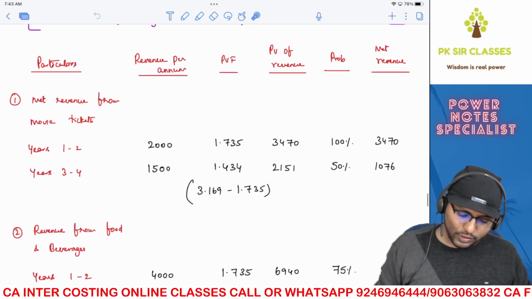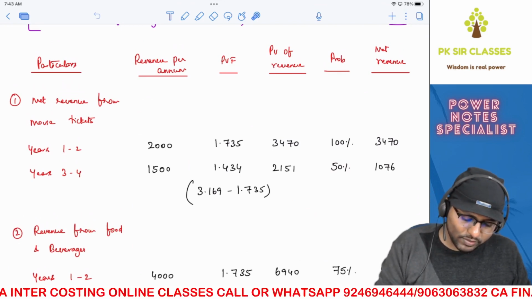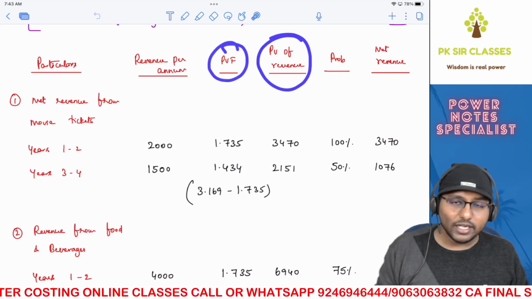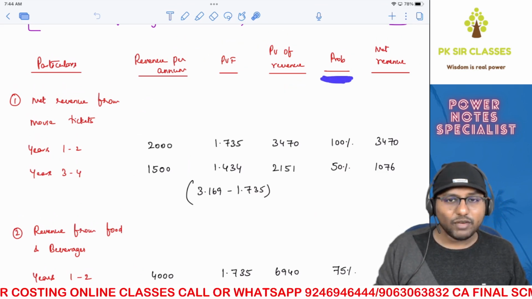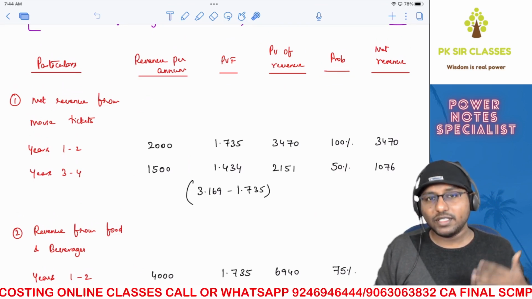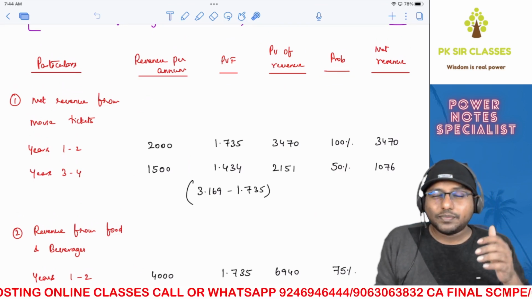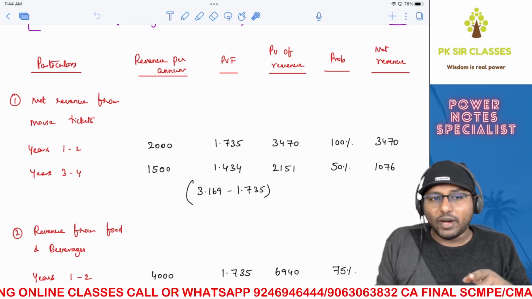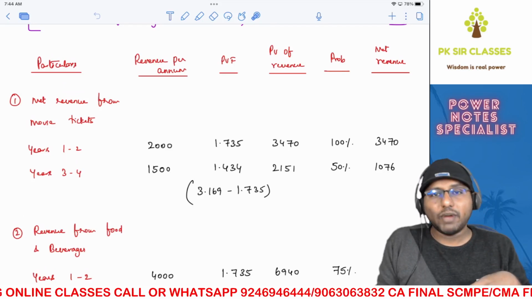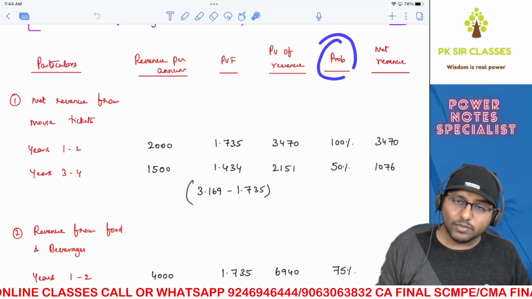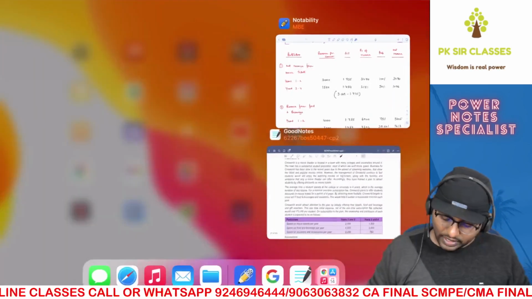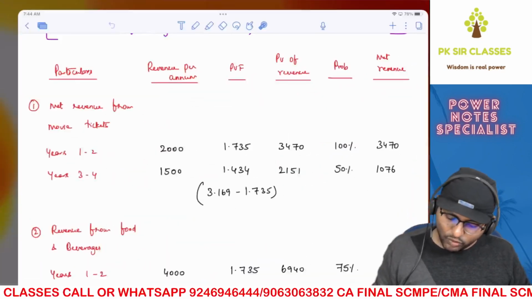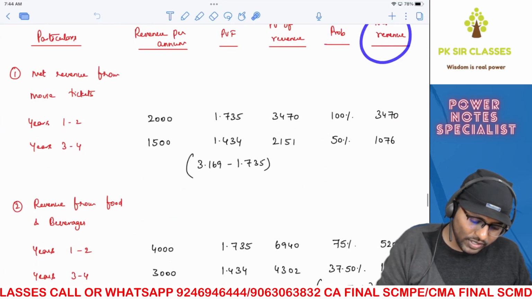It's a pretty simple one. What we're going to do is have the following columns: particulars, revenue per annum that you get from a customer, discount rate, then you'll get the present value, and you need to multiply that with probability, because everybody is not going to come every single time. First of all, how many people are coming to your theater? Out of them, how many are buying food and beverages? Out of them, how many are buying souvenirs? Are you able to understand? Therefore, we need this probability column, because only that has been given in the question, correct? And after that, we have the net revenue. Pretty simple.